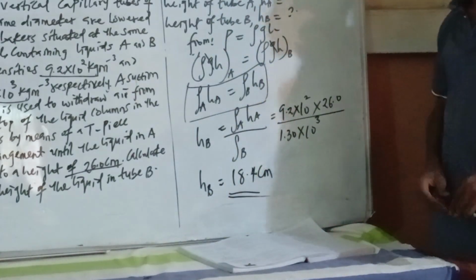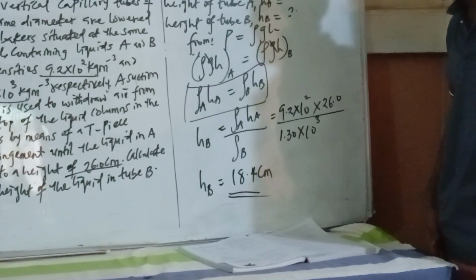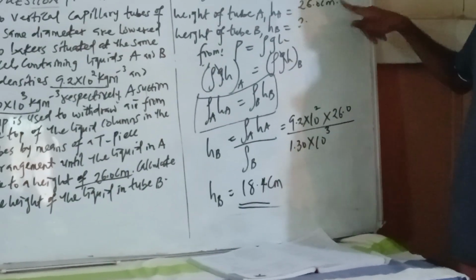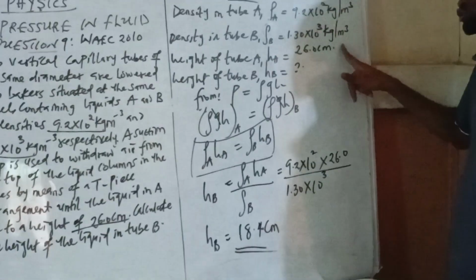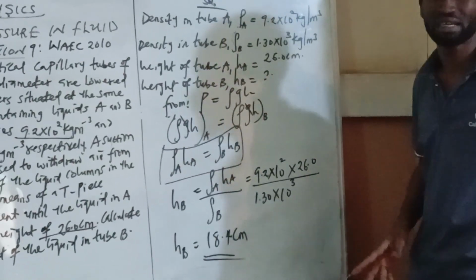18.4 centimeter. That becomes our answer. When you multiply, you get 18.4 centimeter. Now you can see I didn't convert the centimeter to meter. Remember, we are able to convert all our centimeter to meter.